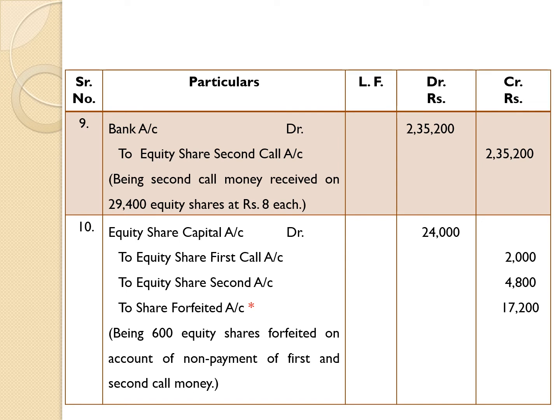Therefore, here 600 equity shares were forfeited, and the face value of each share is rupees 40. 600 into 40 is equal to 24,000. Therefore, entry for it: equity share capital account debit 24,000. It means that capital account is given debit here. That is very important and it should be noted by everyone.